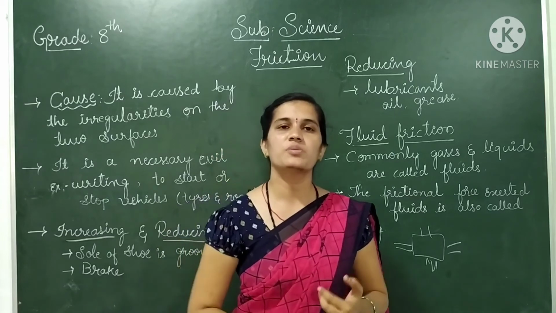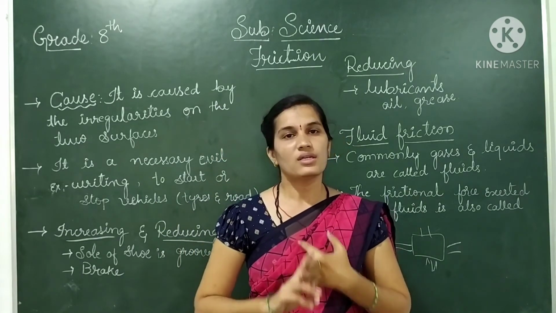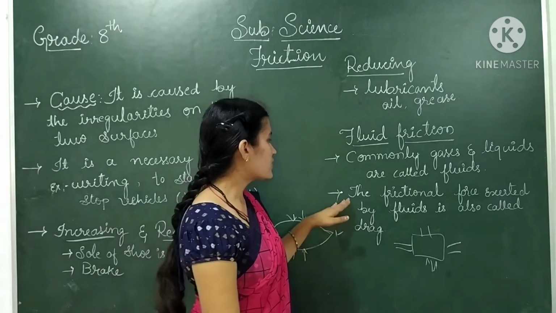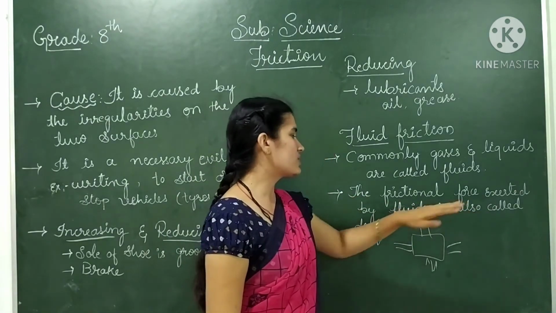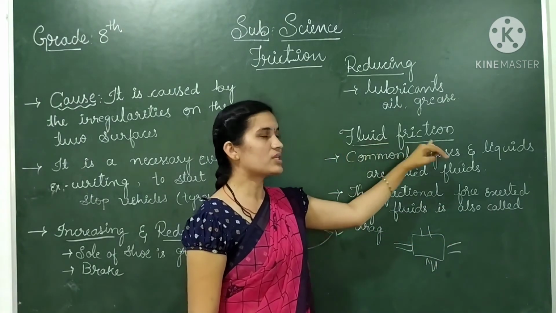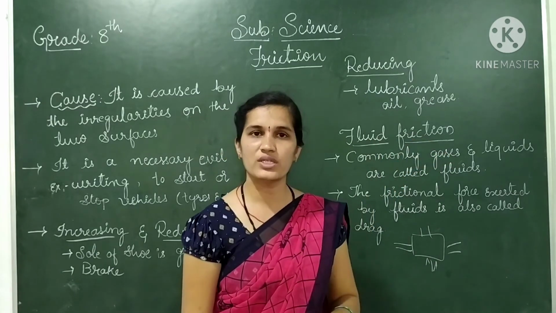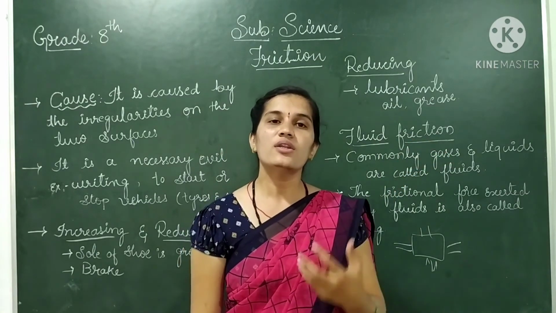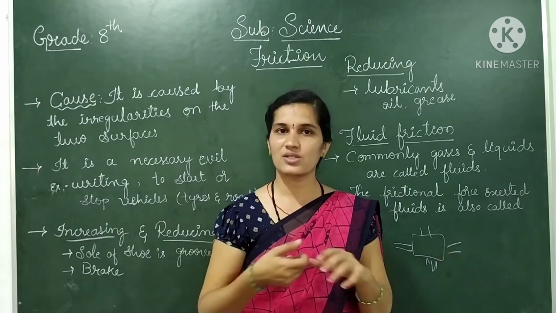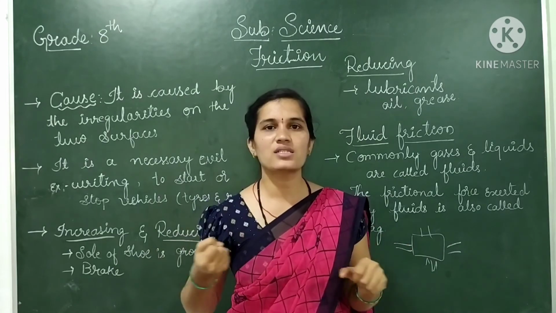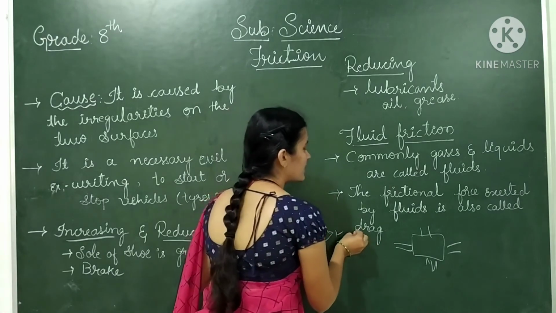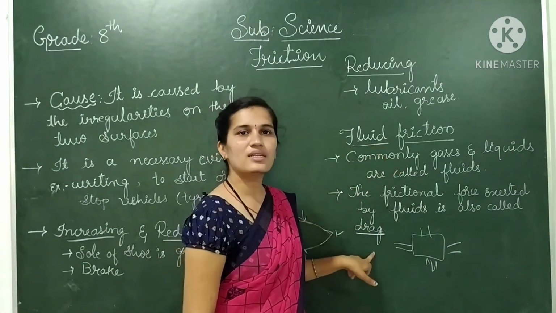So our aeroplanes or ships or boats are made in the shape of a streamlined body. Okay. Next one is the frictional force exerted by fluids is also called drag. I already told you that frictional force is present in fluids also, but in fluids the frictional force itself is called drag. It drags our vehicles back, is it? So it is also called drag. Another name for fluid friction is drag.